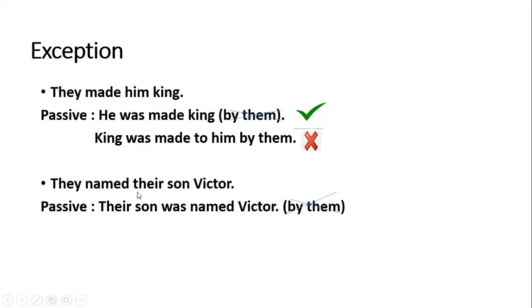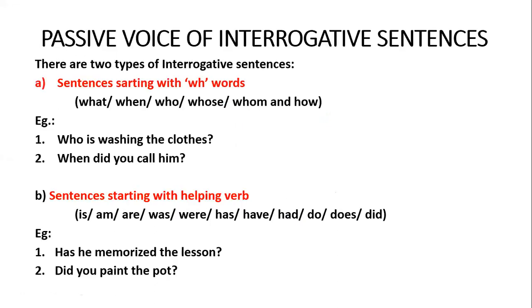Now your answer should be their son was named Victor. अब this is very much clear कि अपने बच्चे का नाम उन्होंने ही रखना है, तो अगर हम यहाँ by them नहीं भी use करते, even then it's okay, right? So your answer should be their son was named Victor. So these are the sentences with double objects.